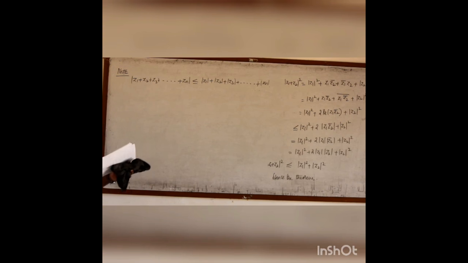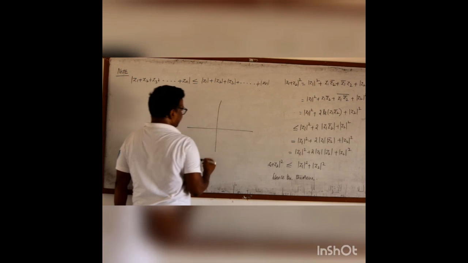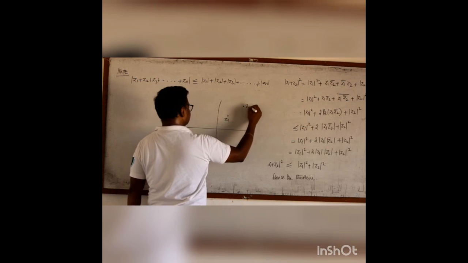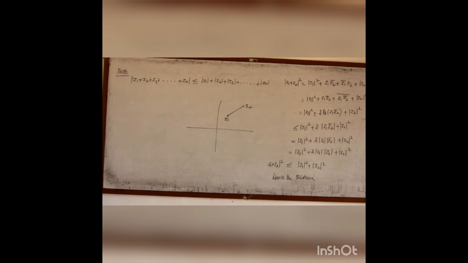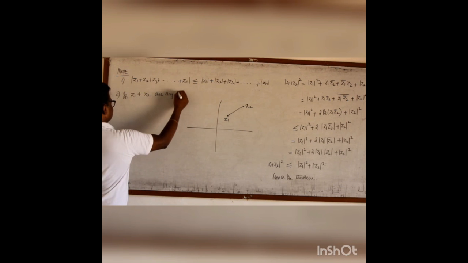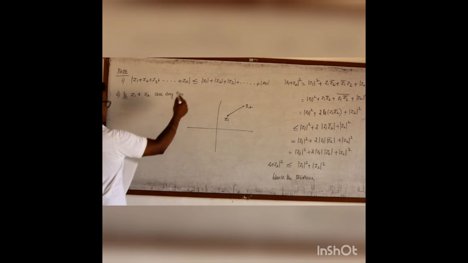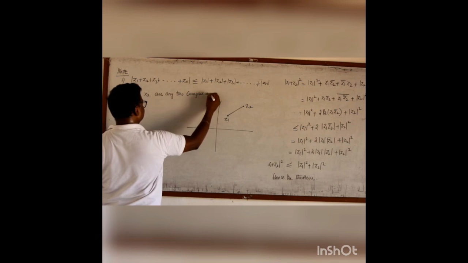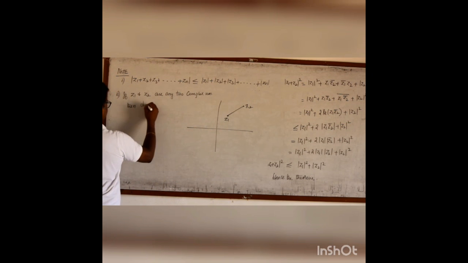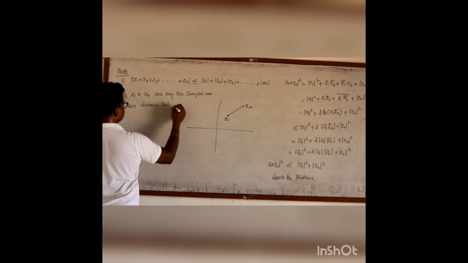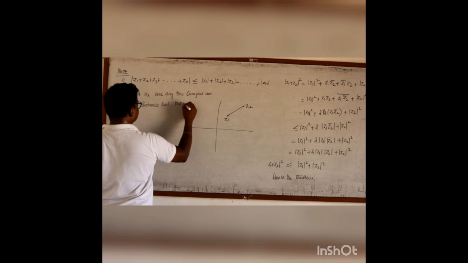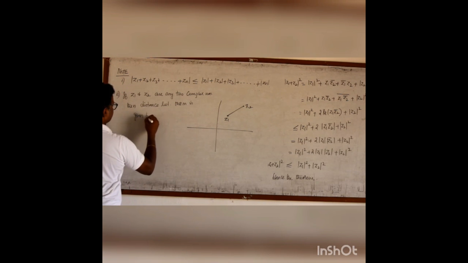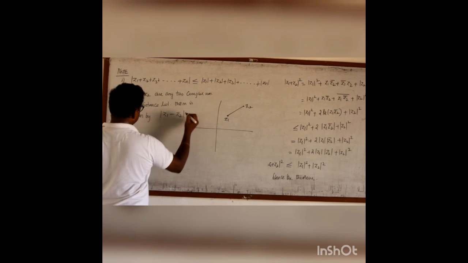With these ideas, we shall go for some problems. But before that, when I have two complex numbers in a graph, and if this is z1 and this is z2, then the distance between these two complex numbers can be written as: if z1 and z2 are any two complex numbers, then the distance between them is given by modulus of z1 minus z2.